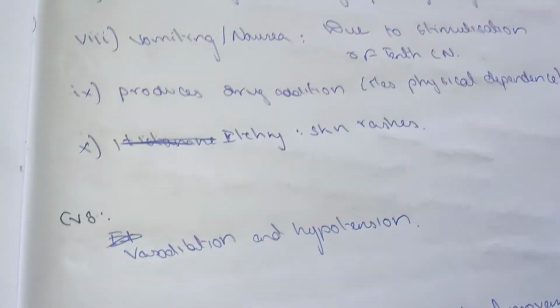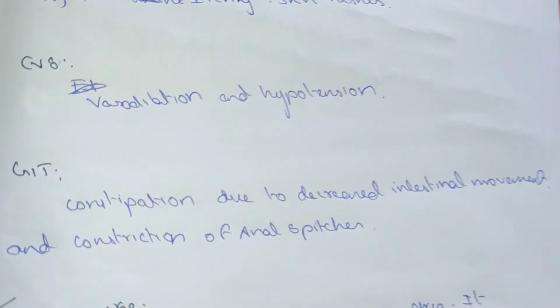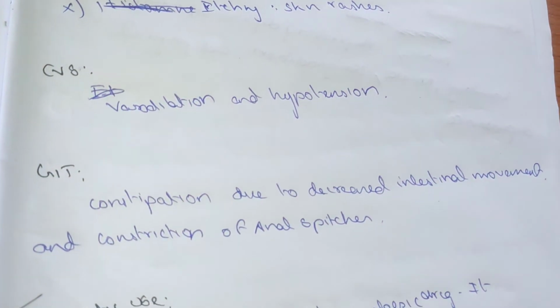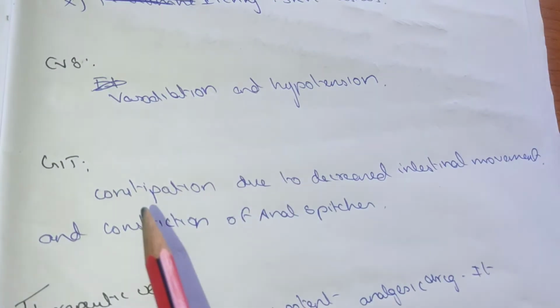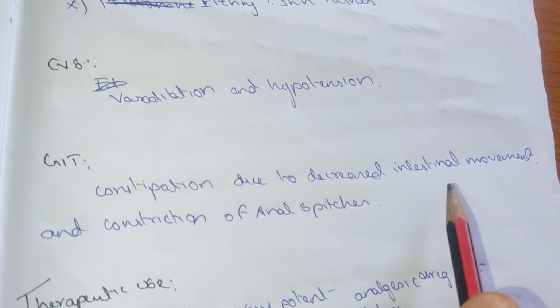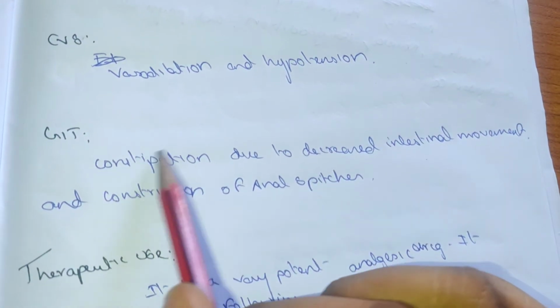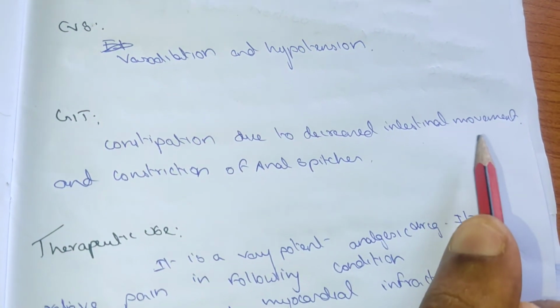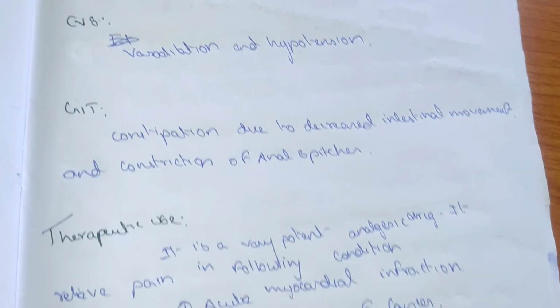In the CVS, it causes vasodilation and hypotension. It dilates the blood vessels and reduces blood pressure. In the GIT, there is constipation due to decreased intestinal movement and constriction of the anal sphincter.